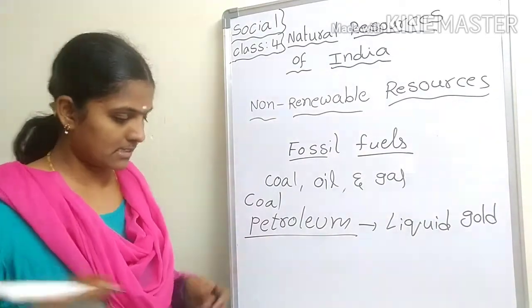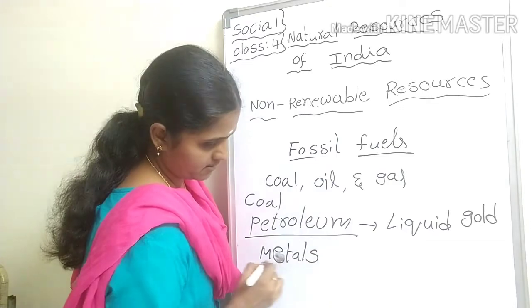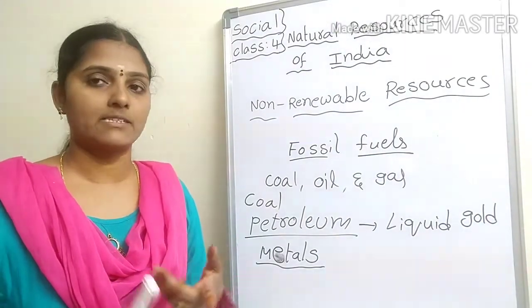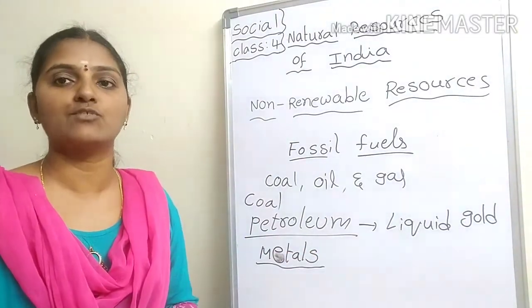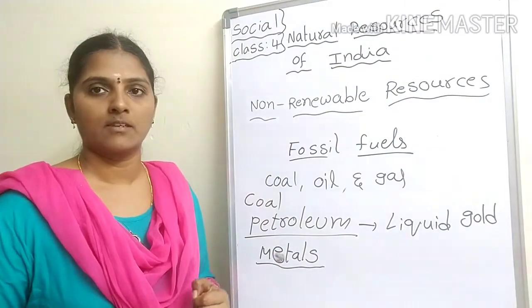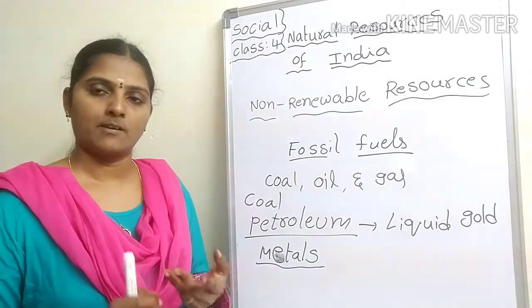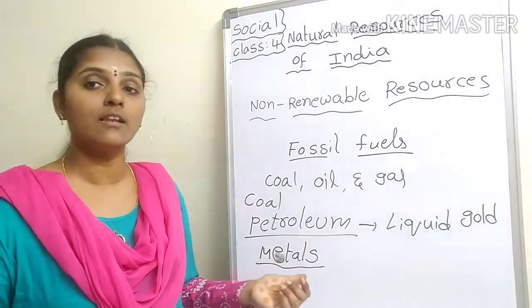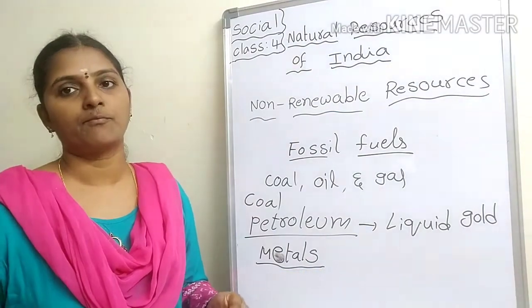Next, metals. Metals like iron, bauxite, and copper are useful natural resources. They are used to make many important objects of daily use.